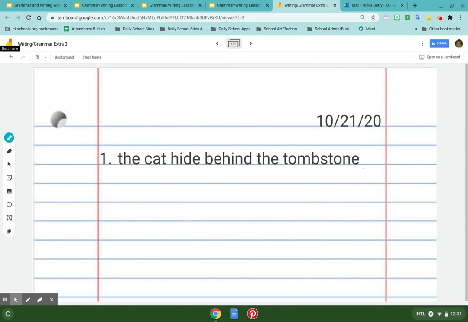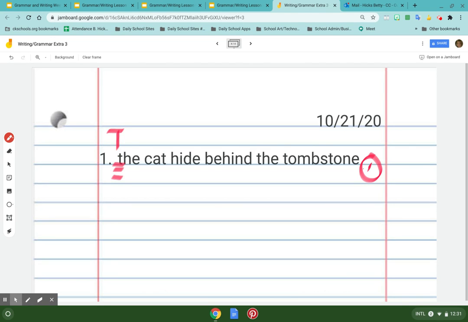The cat hide behind the tombstone. I see several mistakes. The cat hide behind the tombstone. Okay, so I get that red pen and I see it automatically. Did you see it? That it needed a capital. I see there's no punctuation mark. And then I have a word that wasn't correct.